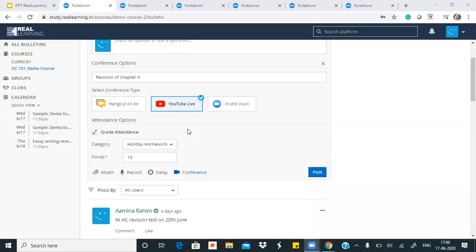Just to go over the conference feature again, teacher gives a title to the conference. They select which application they want. They also select whether the attendance will be graded or not. This is a great way to make sure that students are aware that their participation is required. Teachers can select this graded attendance option for students to know that they will be marked.